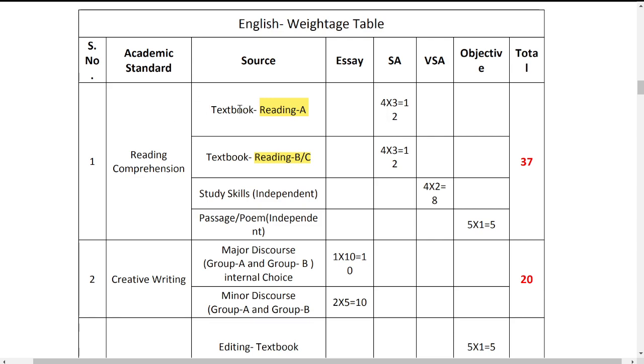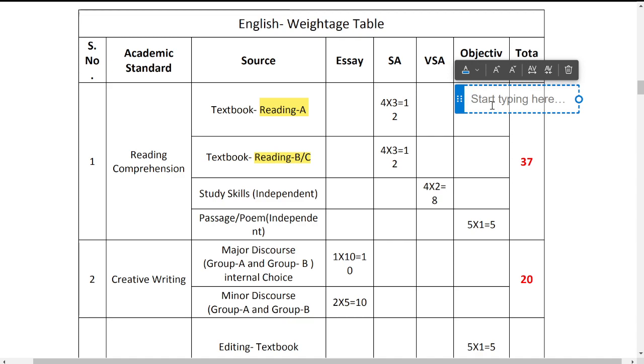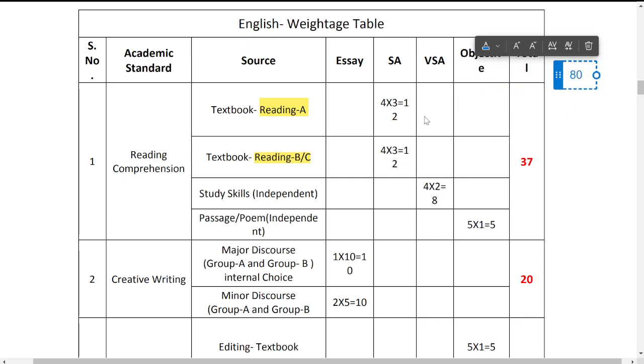With just these two reading comprehensions, reading A and reading B or C, you are going to cover 12 plus 12, that is 24 marks. Altogether the paper is for 80 marks, as you all know. So in this 80 marks, we are covering 24 marks here in the first section.